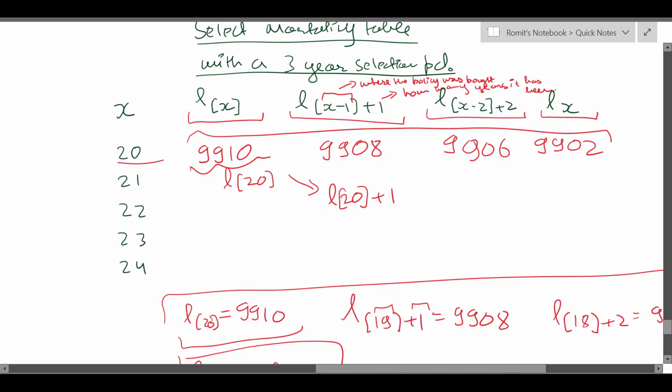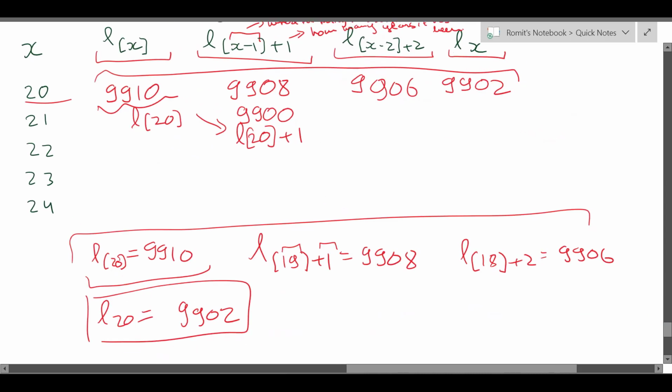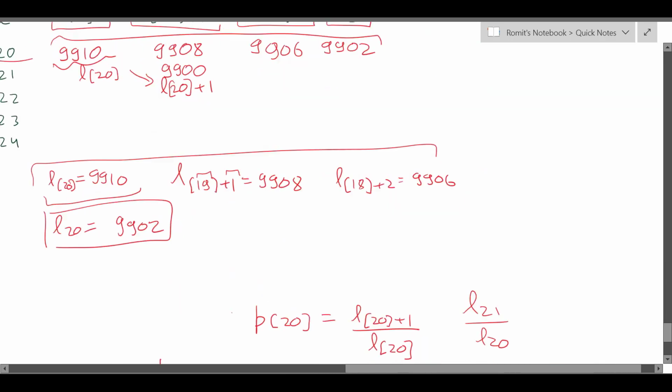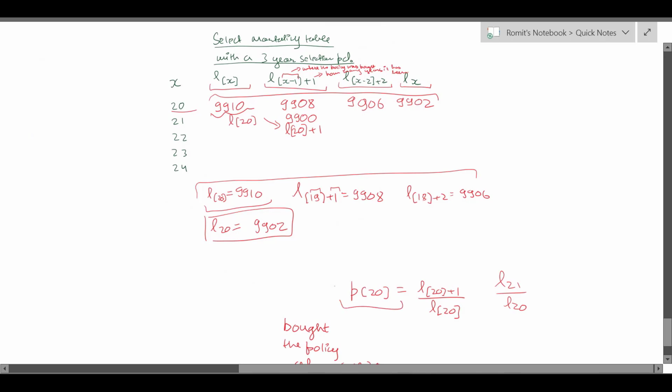Let's say this value is 9900. Okay, let's just say that this value is 9900, right? So how will I calculate p[20]? This is how I calculated it, L[20]+1 divided by L[20], right?